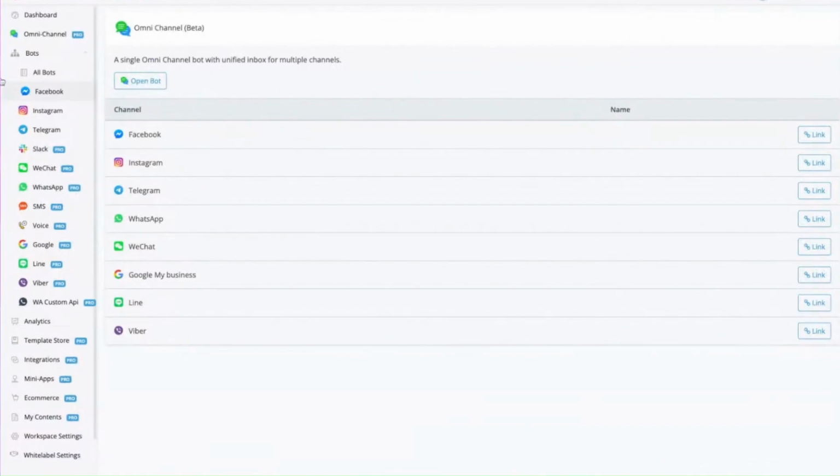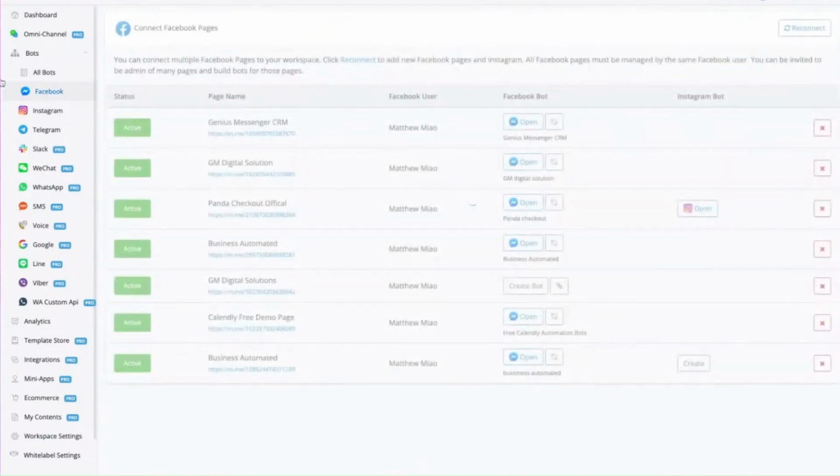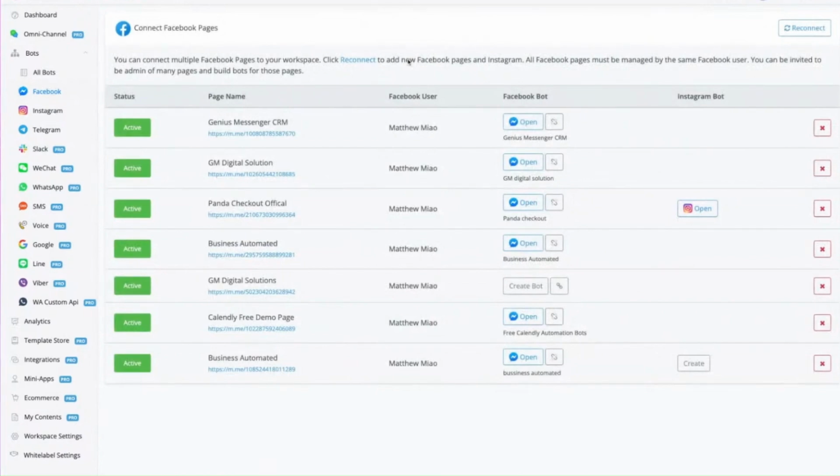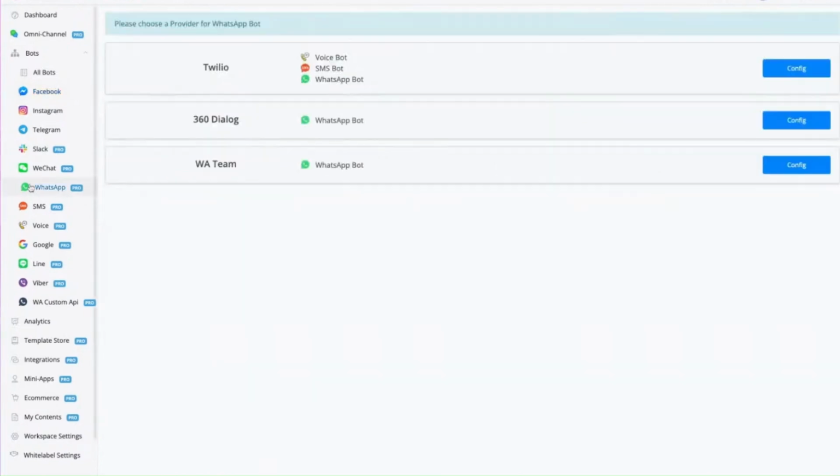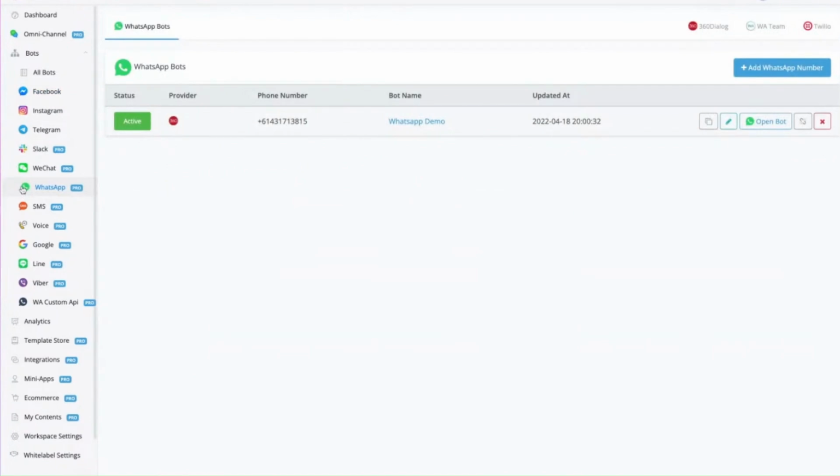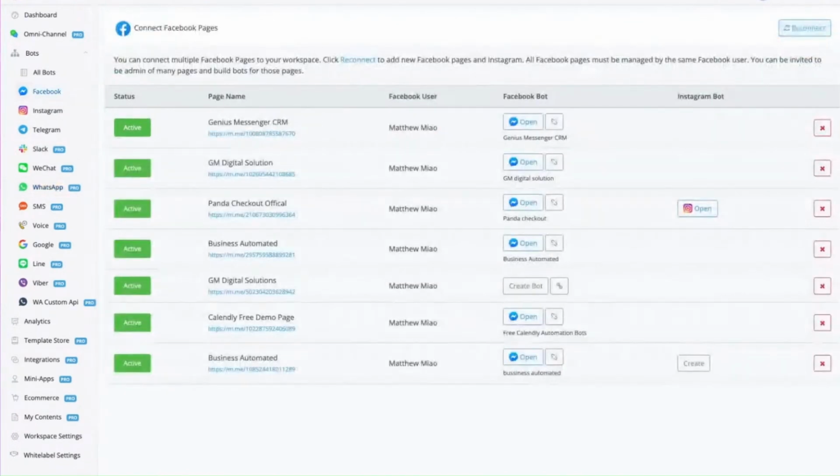So there are 2 steps to create a chatbot in UChat. First is you need to connect your account. That means you put your API keys in WhatsApp. That means you connect your Facebook page. You pull your page, for example, you sync all your pages. This is the first step. You connect your account. Same with Instagram.